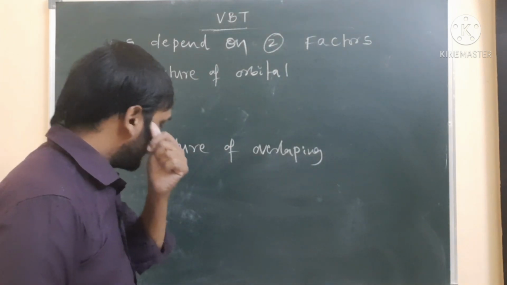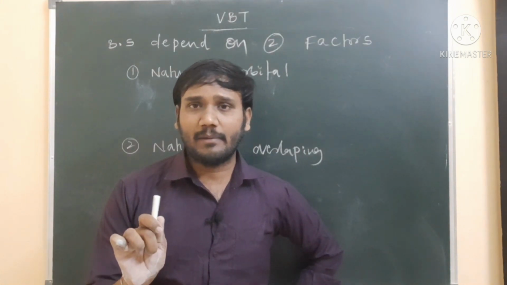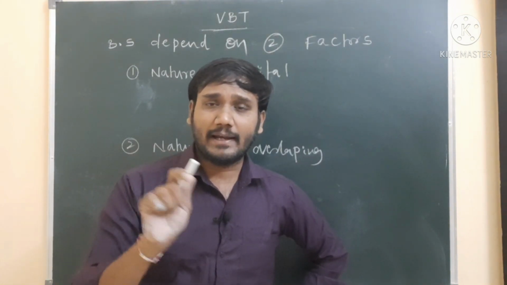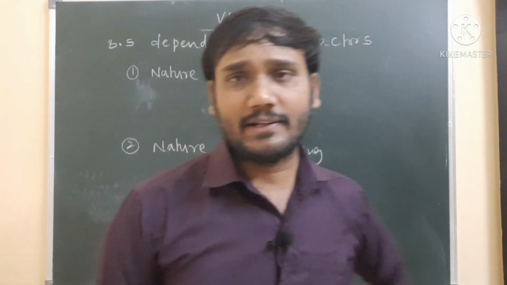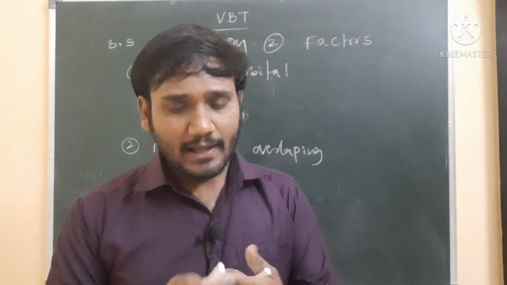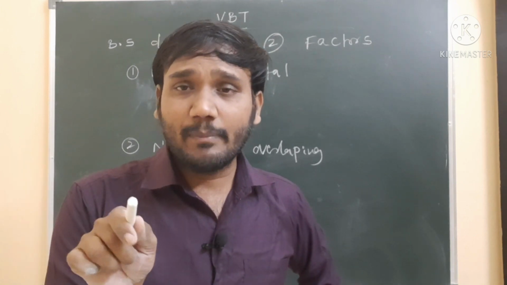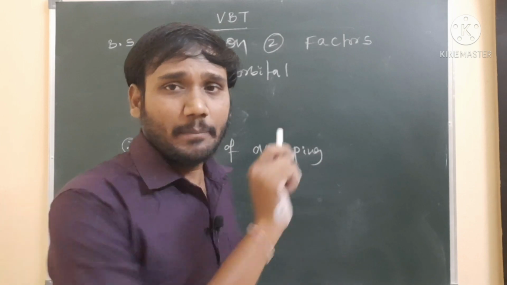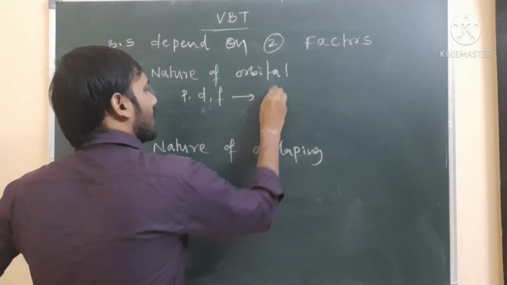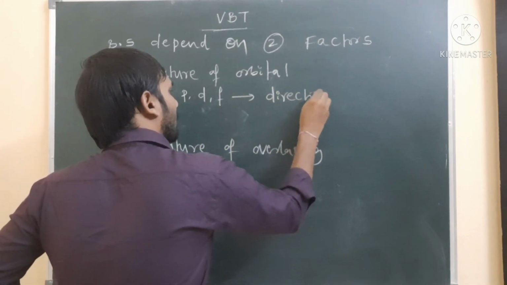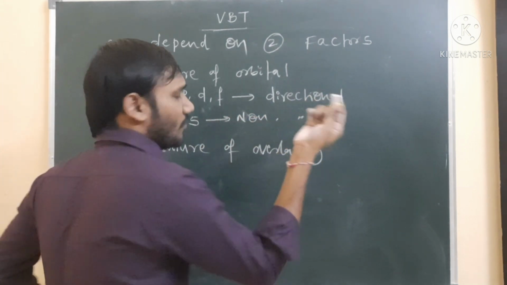Let us see the nature of orbital. Generally we know there are four types of orbitals: s orbital, p orbital, d orbital and f orbital. The s orbital is spherically symmetrical, which means there is no direction. The p, d and f orbitals have direction, so we can say they are directional. But the s orbital is non-directional.